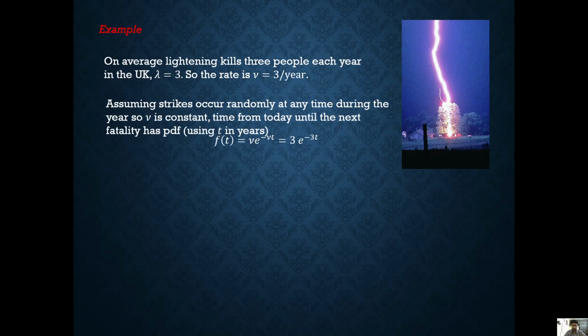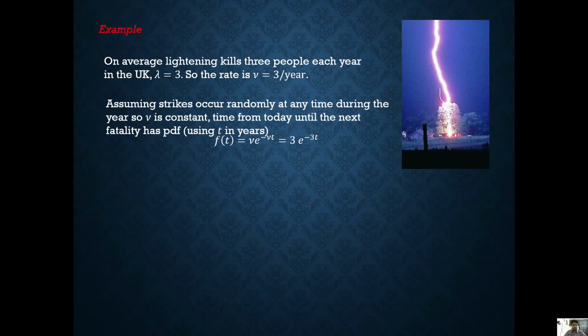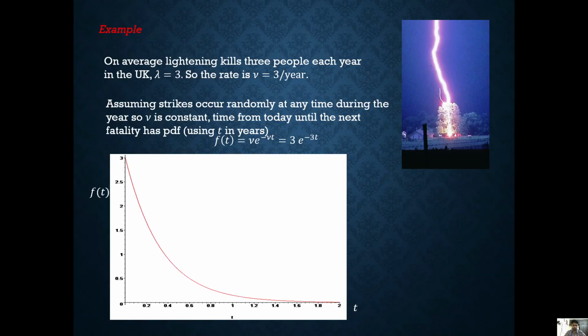Assuming strikes occur randomly at any time during the year, so v is constant, the time from today until the next fatality has PDF, using t in years, f(t) is equal to v e^(-vt), that is 3e^(-3t).